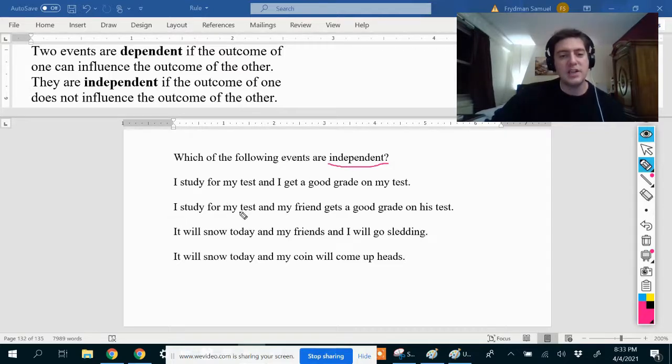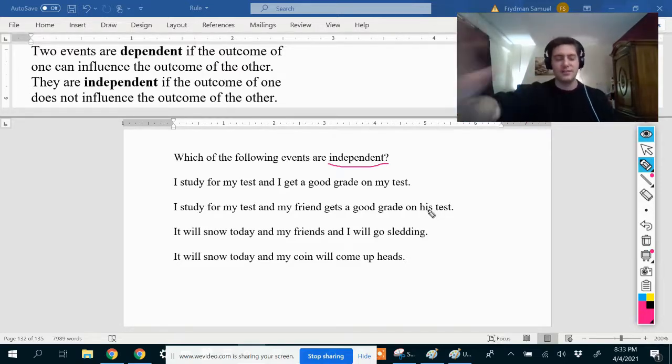Next example, I study for my test and my friend gets a good grade on his test. Well, me studying for the test has nothing to do with what my friend gets. We're assuming that we're all good students here and we don't cheat and show the other person. I shouldn't even give you any ideas. I forget I even said that.